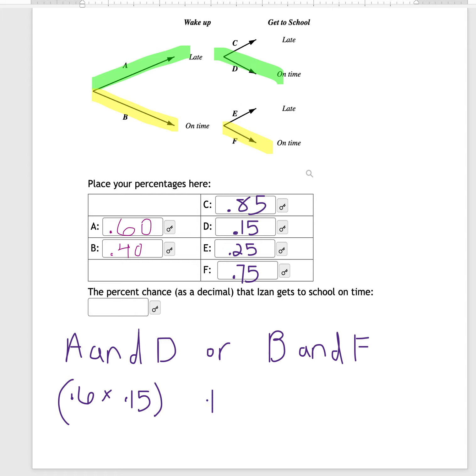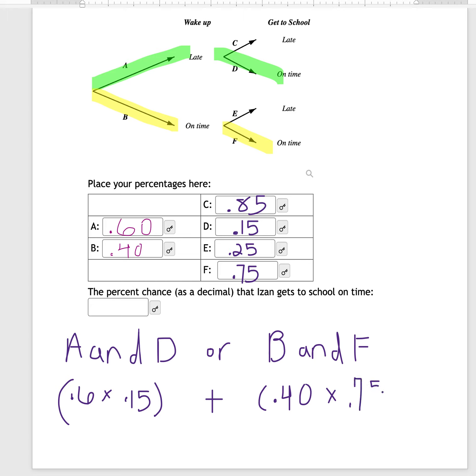Or means to add. And now I need to find the probability that he woke up on time and he went to school on time. So that's branch B, which we said was 0.40, times branch F, that probability, which was 0.75.